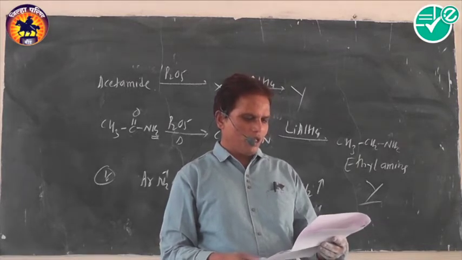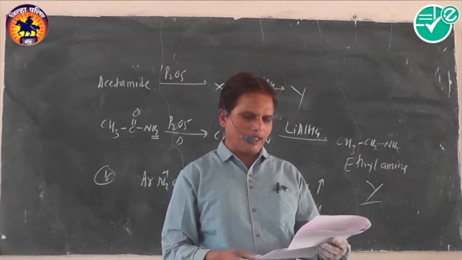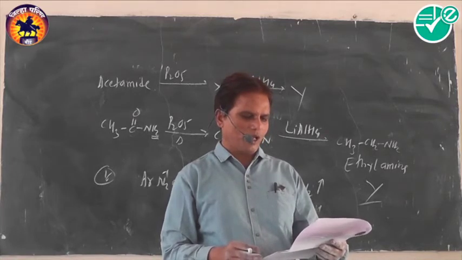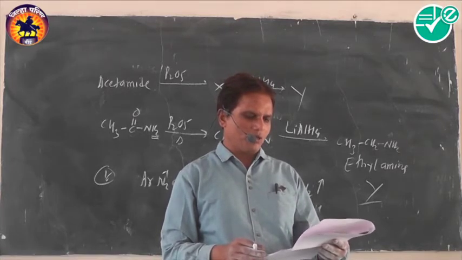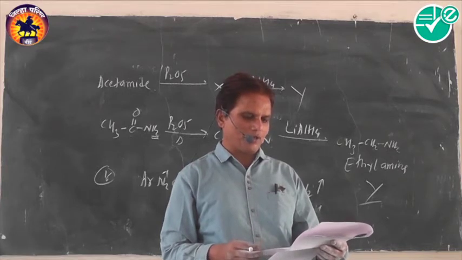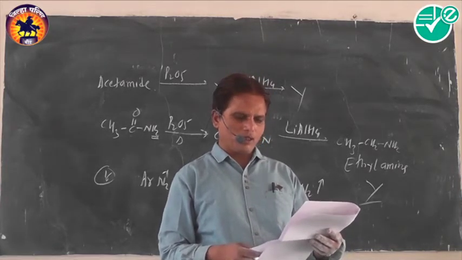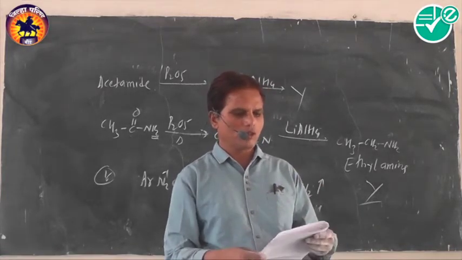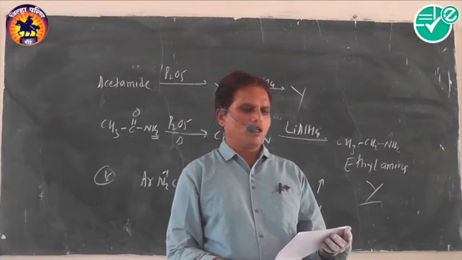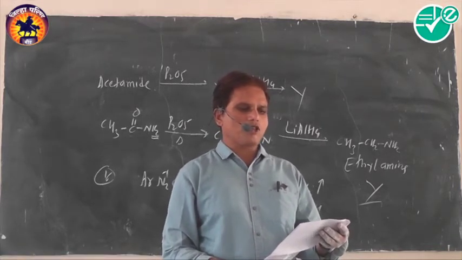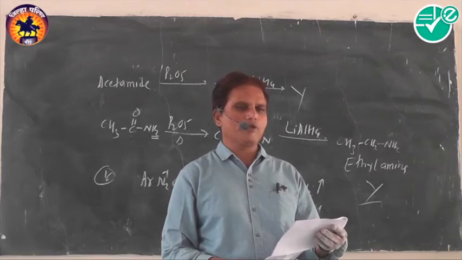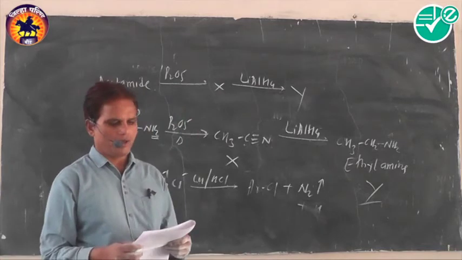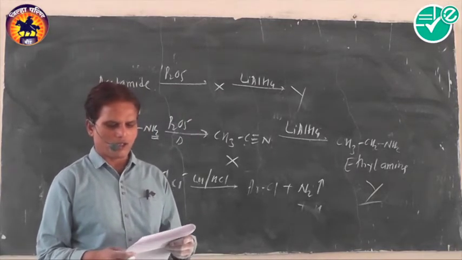Next MCQ. Which of the following reactions involves an intermediate alkyl shift? Gabriel reaction, Sandmeyer reaction, Mendius reaction, Hofmann bromamide degradation. Hofmann bromamide degradation reaction. The number of resonating structures of diazonium ions are 2, 3, 4, 5. We have seen it shows 5 different resonating structures.